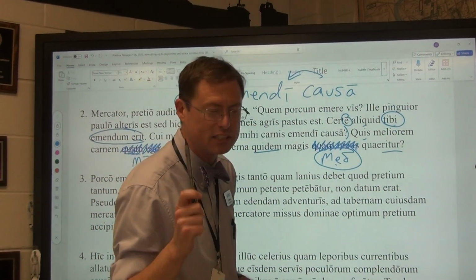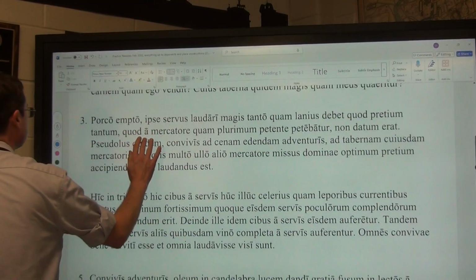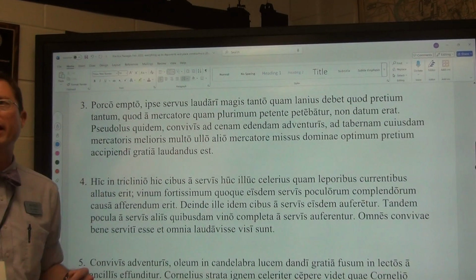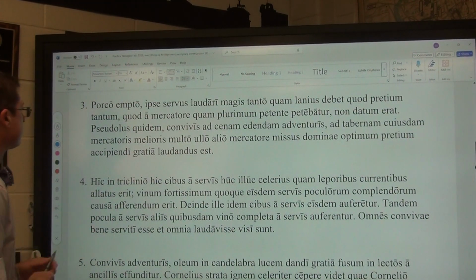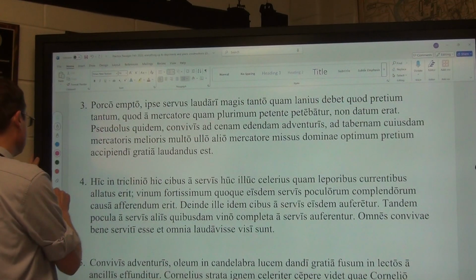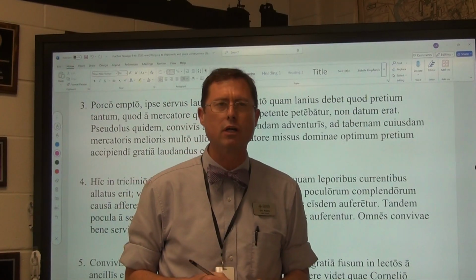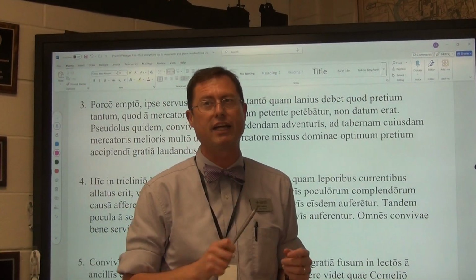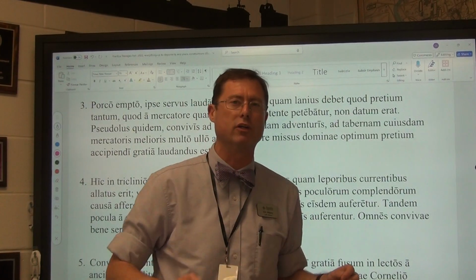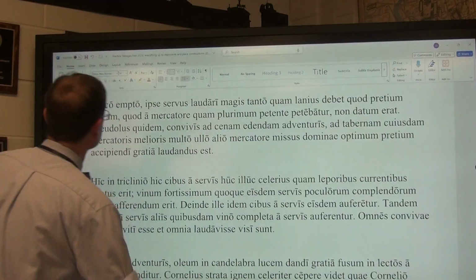Certe, a positive adverb, to be sure. We move on to number 3. Porco empto. So, that is obviously an ablative absolute. And so I know that I've given my students an order. We're going to break the order for the next one because obviously we're going to feature the ablative absolute, not quite yet, but be on the ready.